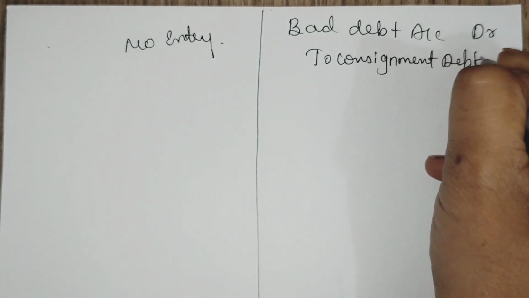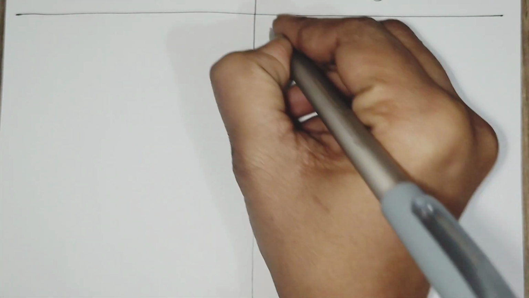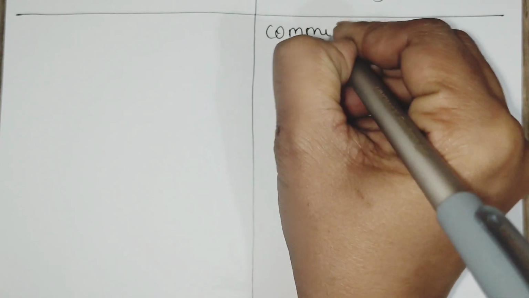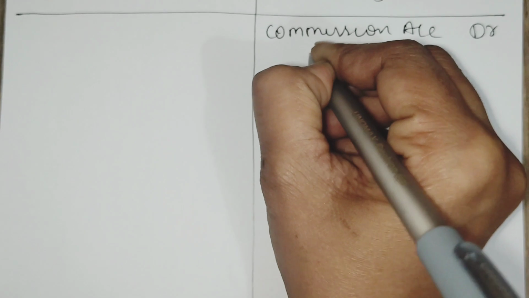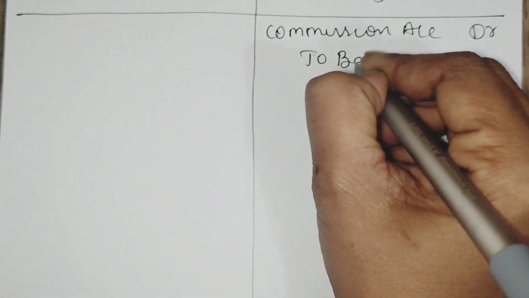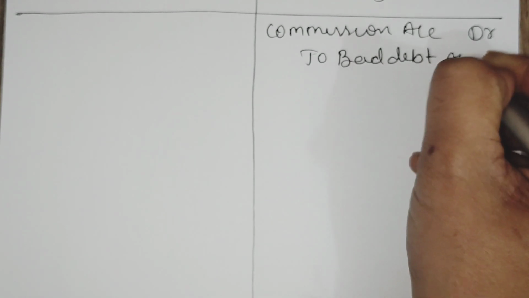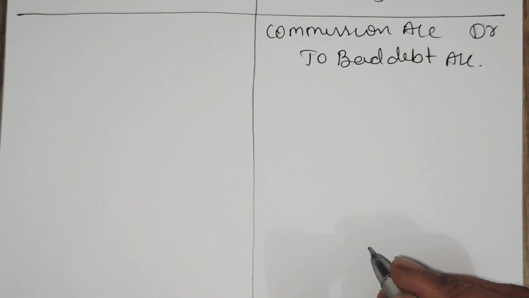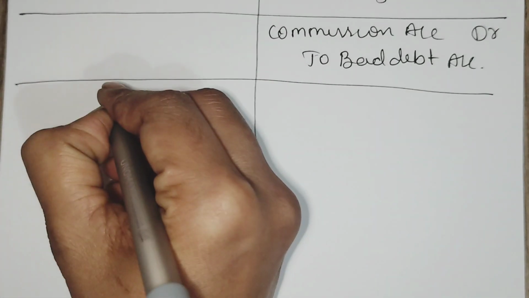The next one is commission account debtor to bad debt account.